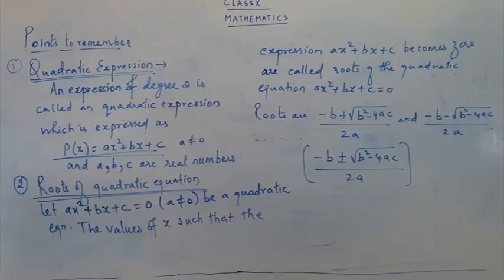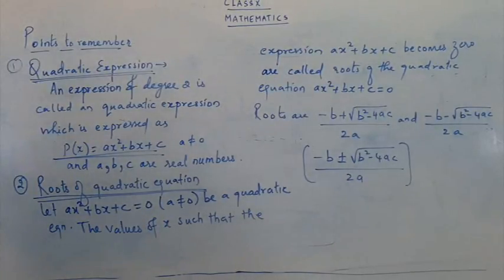Okay, so we are just using the quadratic equation. So what are the roots, children? Let's repeat the roots. Minus b plus square root of b square minus 4ac upon 2a.